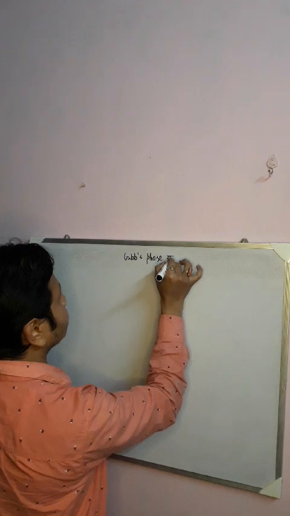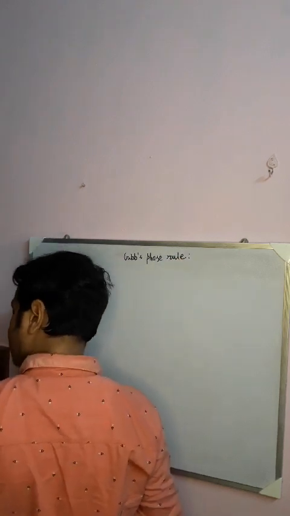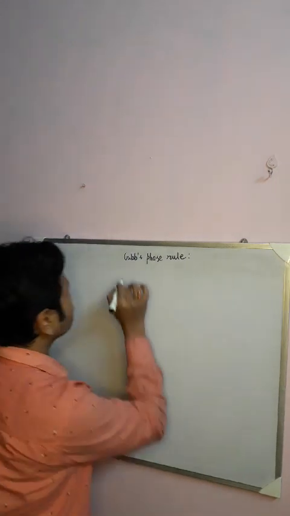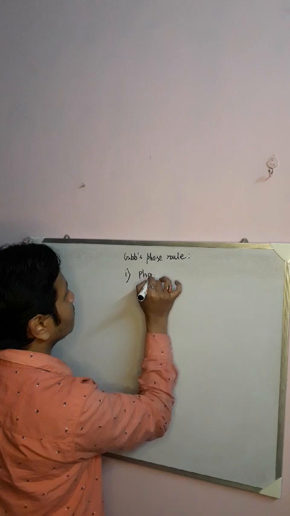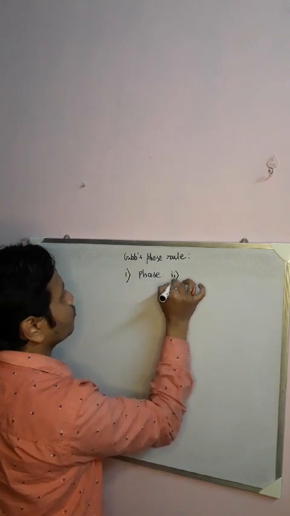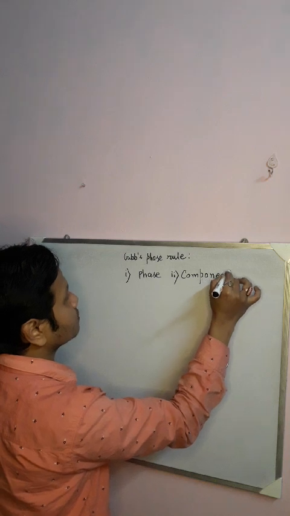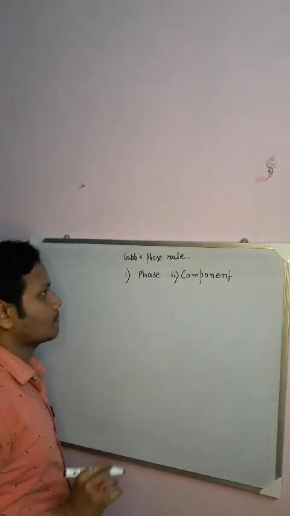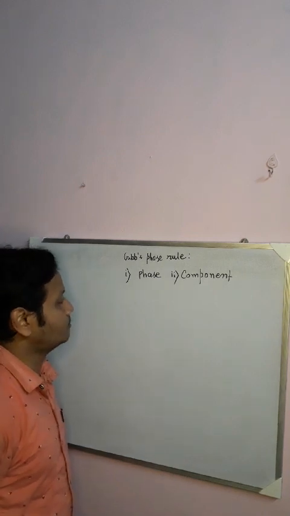Now before starting the phase rule you must know two terms. First one is what is phase, and the second one is what is component. You have to know these two terms. So first of all I come to the first term, that is phase.